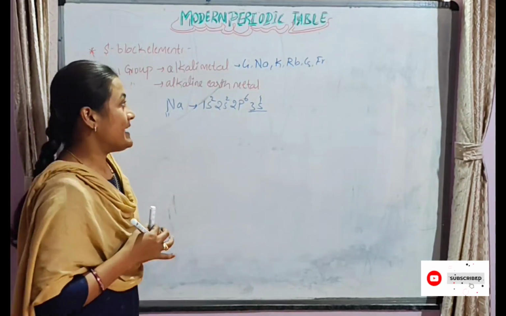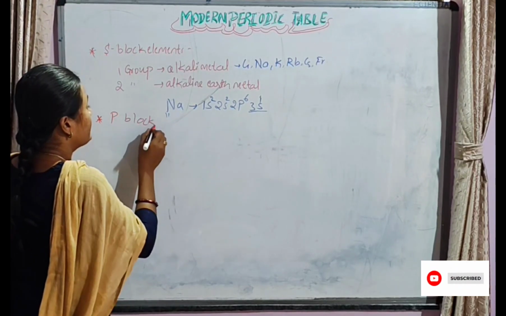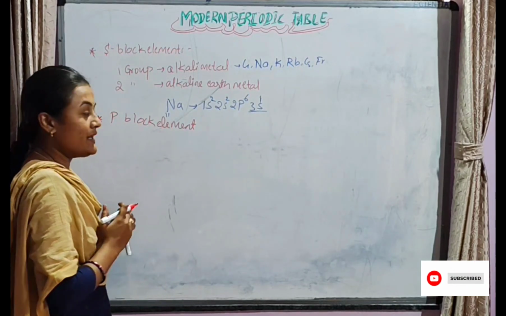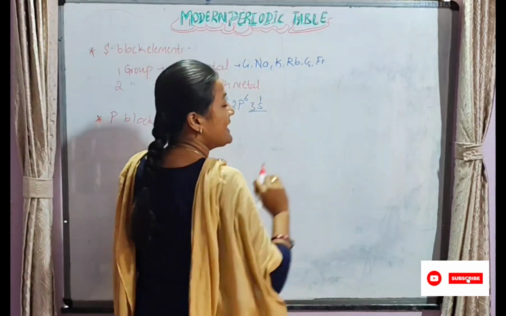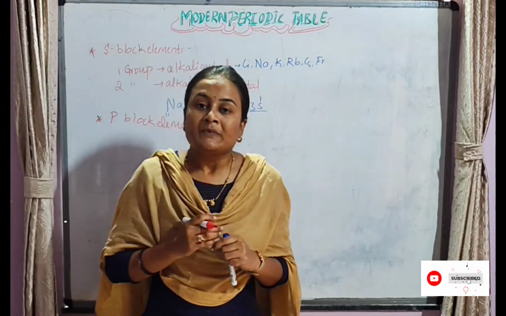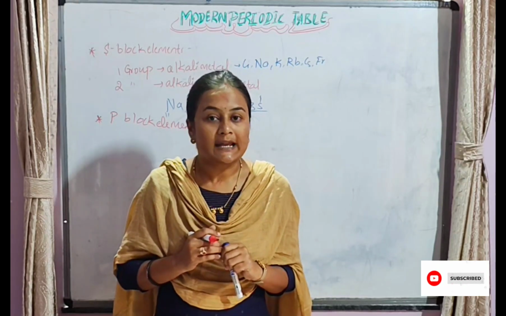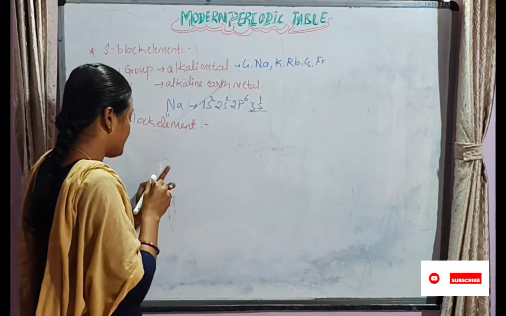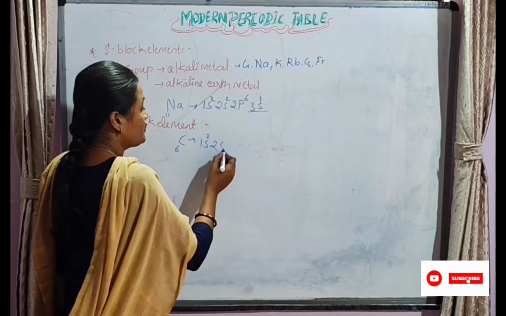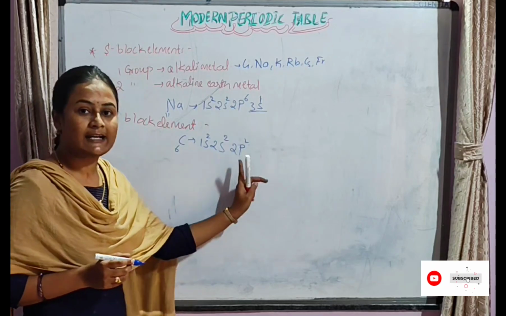The next block is the p block. The s block is present at the left side of the periodic table and the p block is present at the right side. Why are these called p block elements? The last electron enters the p orbital. Carbon is an example: its atomic number is 6, and the configuration is 1s2, 2s2, 2p2, so the last electron enters the p orbital.